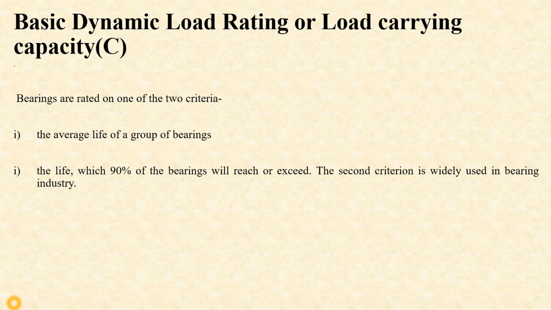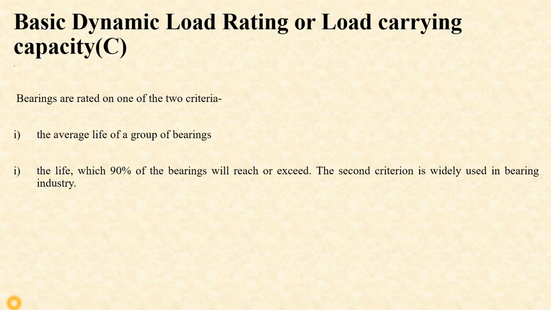So the bearings are rated by one of two criteria. First is the average life of the group of bearings, and the second is the life which 90% of the bearings will reach or exceed. Mainly the second criterion is widely used in the bearing industry, theoretically as well as in a practical manner. According to the first criterion, suppose in a group of 10 bearings, we count the revolutions of each bearing under test, and then take the average of all the 10 bearings with respect to life in revolutions, then we get the average life.